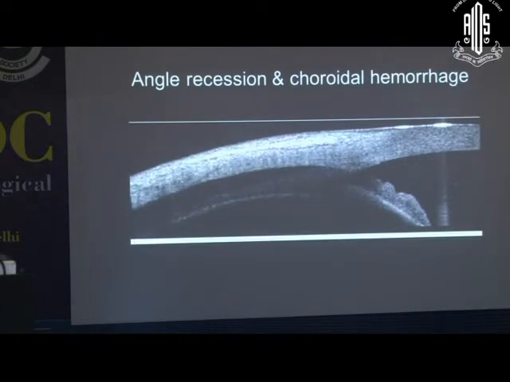This is the case of trauma with angle recession, and you can see there is a disinsertion of the iris from the scleral spur and some choroidal hemorrhage over there. So it is a very good tool for diagnosis in acute stages where you cannot touch the eye. You can just look at a picture and you can explain to the patient.